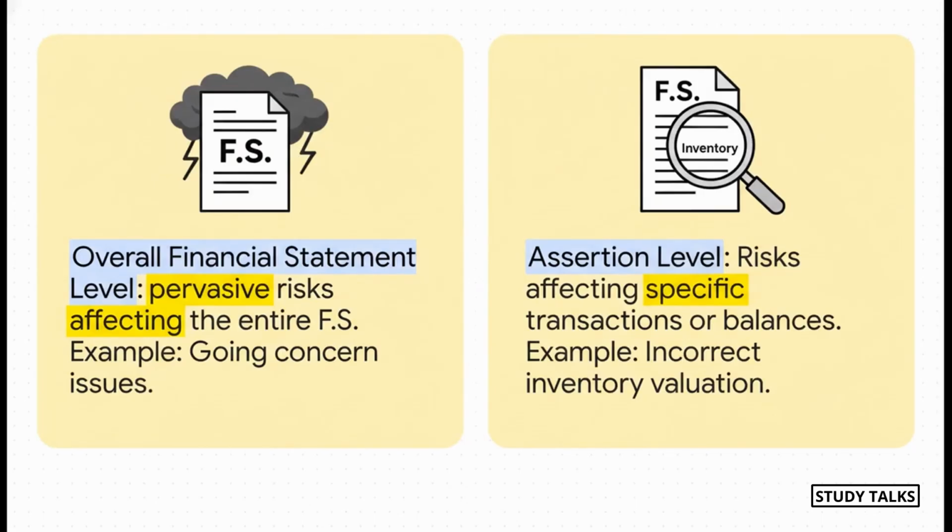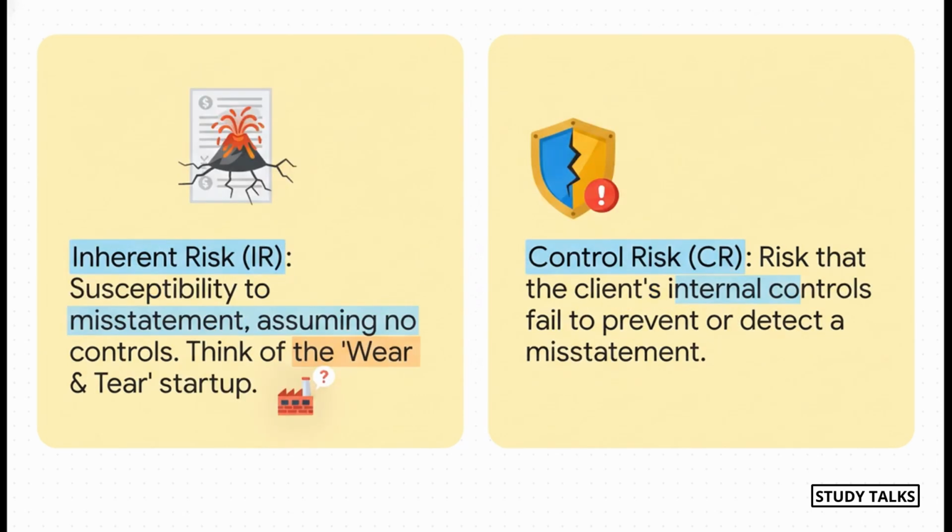And this risk, this RMM, can show up in two ways. It can be at the overall financial statement level. This is a big, pervasive problem that affects everything. A classic example is a going concern issue. If the company is about to go bankrupt, that casts a dark cloud over the entire set of financial statements. On the other hand, the risk can be at the assertion level. This is much more specific. It's a risk tied to a single transaction type or account balance, like the company is using the wrong method to value its inventory.